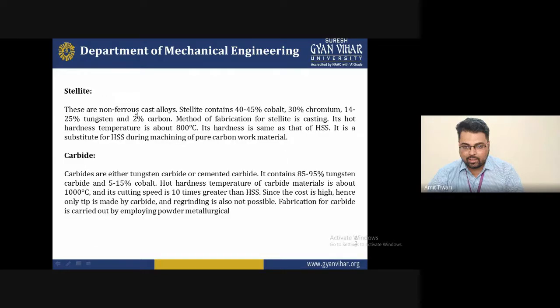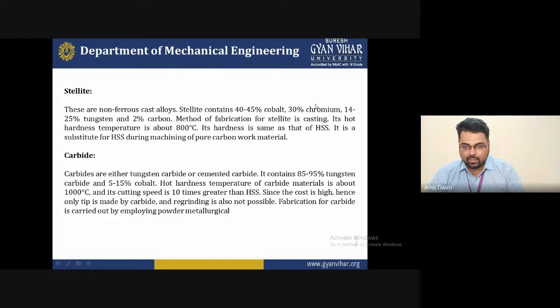Second is stellite, which is a non-ferrous cast alloy. Stellite basically contains 40 to 45% cobalt, 30% chromium, 14 to 25% tungsten, and 2% carbon. The method of fabrication of stellite is casting, because due to casting we can fabricate this type of material. Its hot hardness temperature reaches about 1800 degrees Celsius, and it is harder than high speed steel. It is generally used for special purposes where the material is harder than high speed steel, so we select this type of material for cutting.